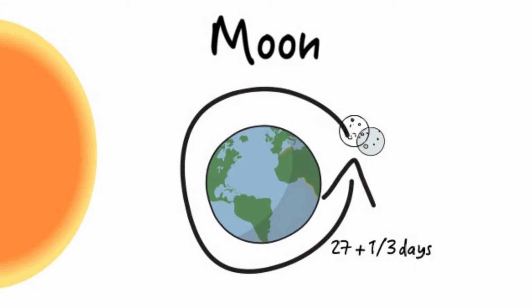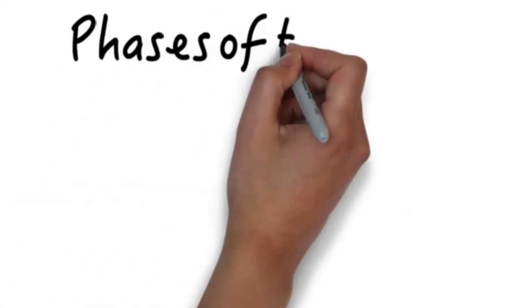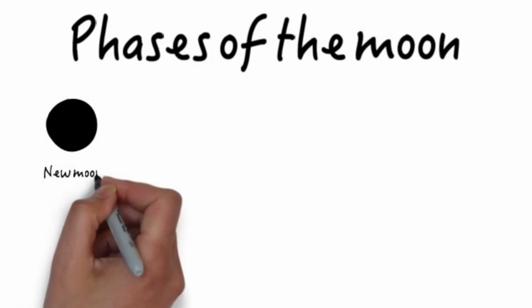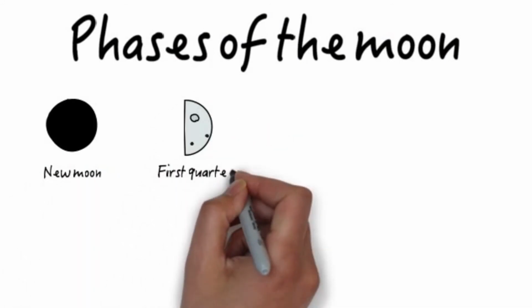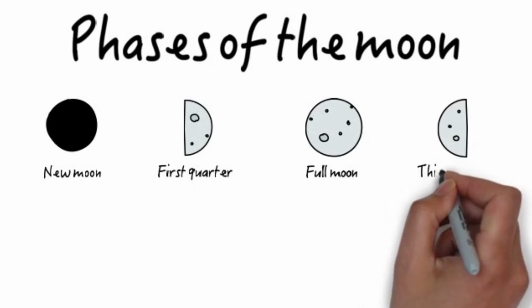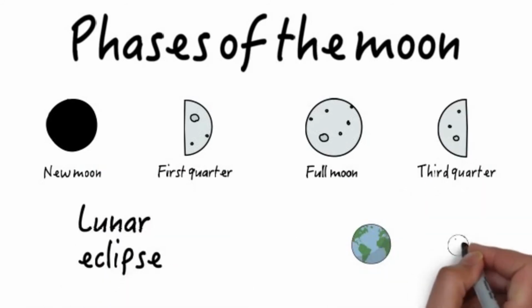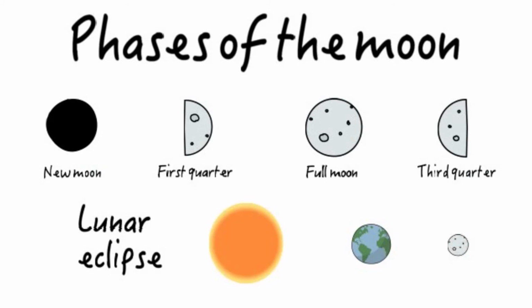The moon looks different depending on the point at which it stands in its orbit around the Earth. Each look is associated with a moon phase. There are 4 phases of the moon. These are, in order, new moon, first quarter phase, full moon, and the third quarter phase. A lunar eclipse takes place when Earth comes in between the moon and the sun, preventing the moon from reflecting sunlight.